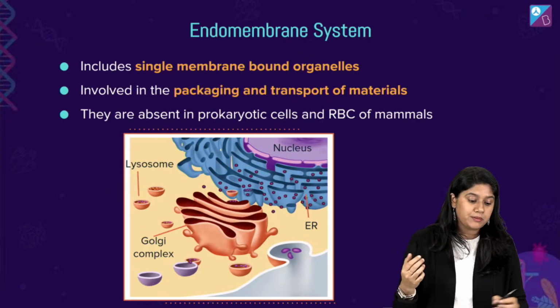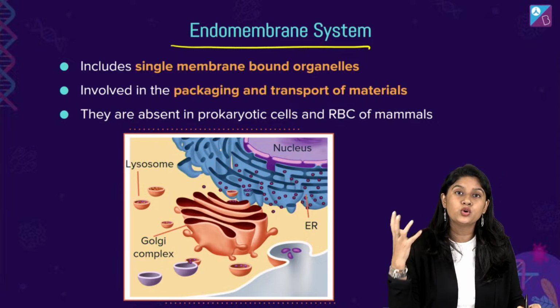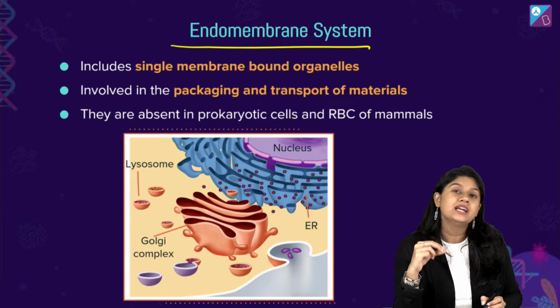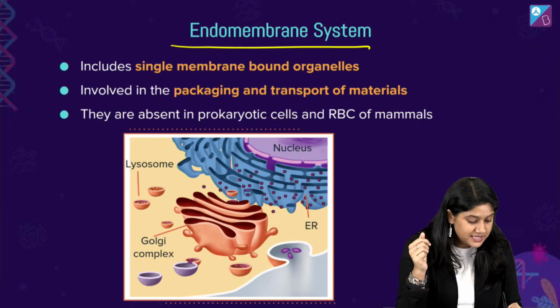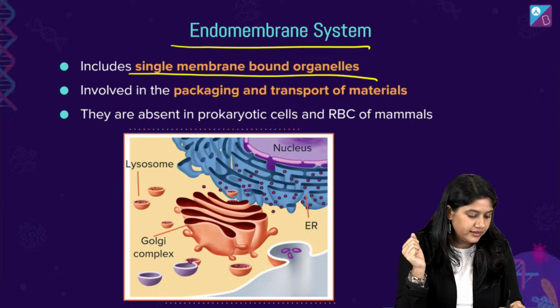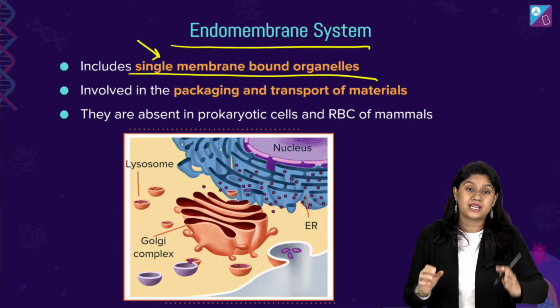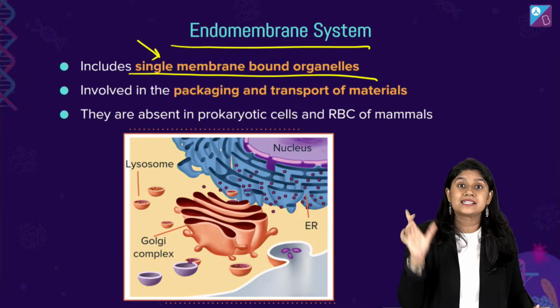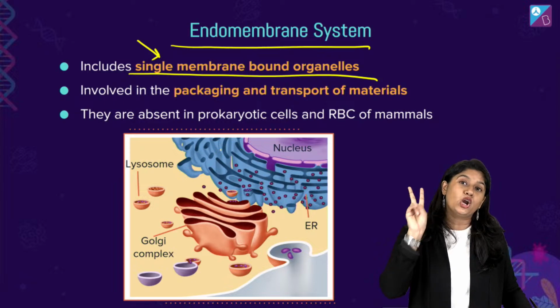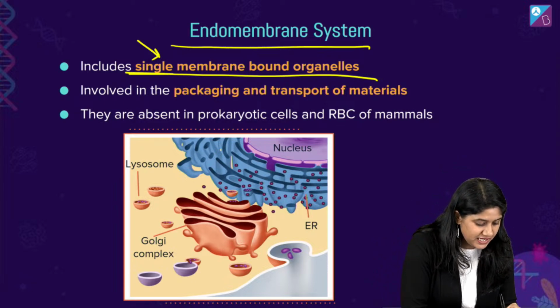When we talk about the endomembrane system, we know that it includes a very important thing, everyone. It includes single membrane bound organelles. All of the organelles in the endomembrane system have a single membrane. They are not double membrane, they just have a single membrane.